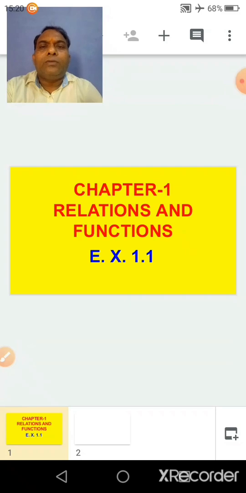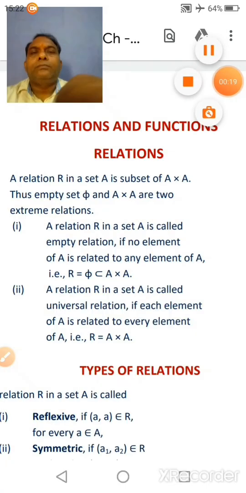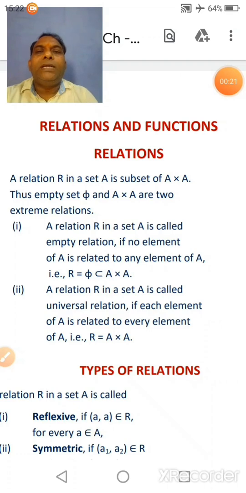Now we are going to start chapter 1. In chapter 1, we have to study about relations and functions. So, in relations and functions, first topic is relations.